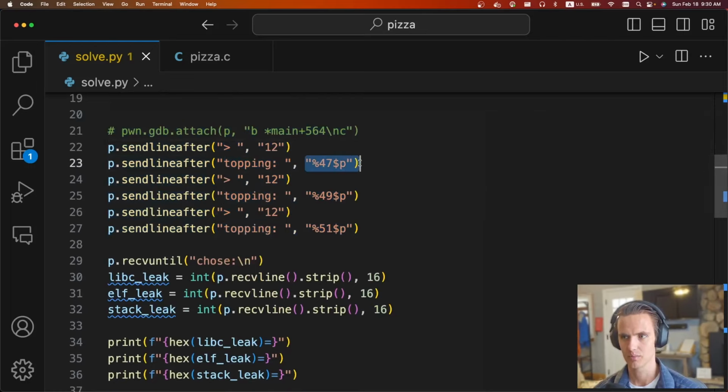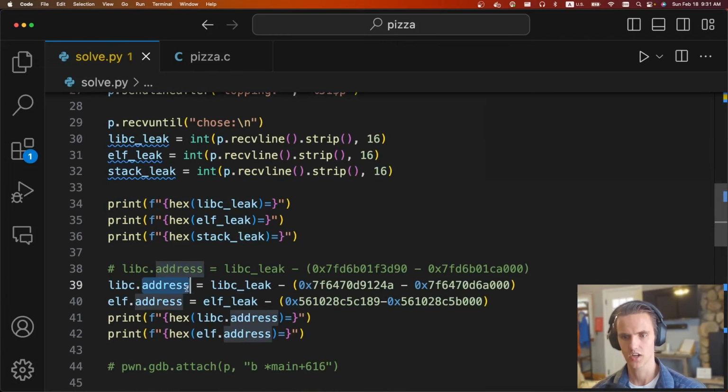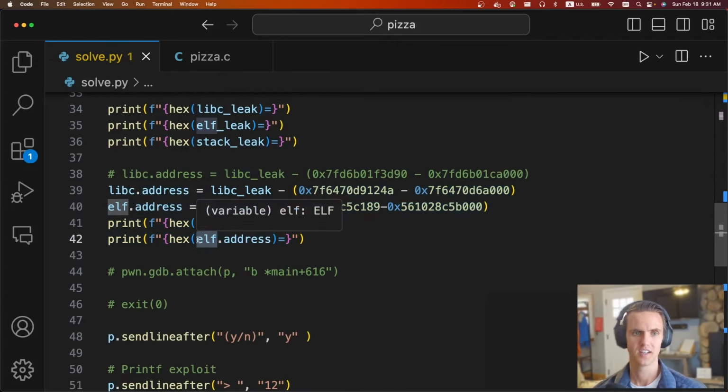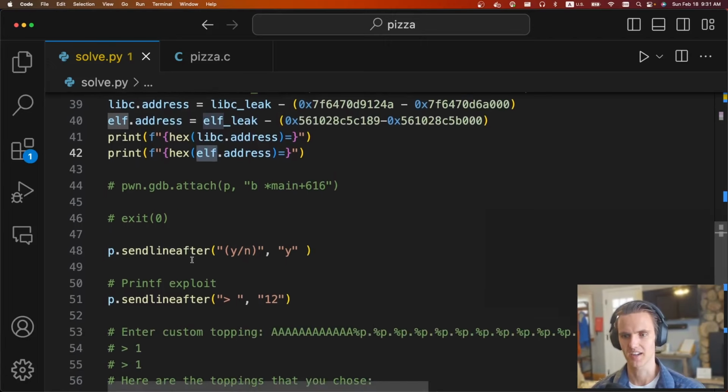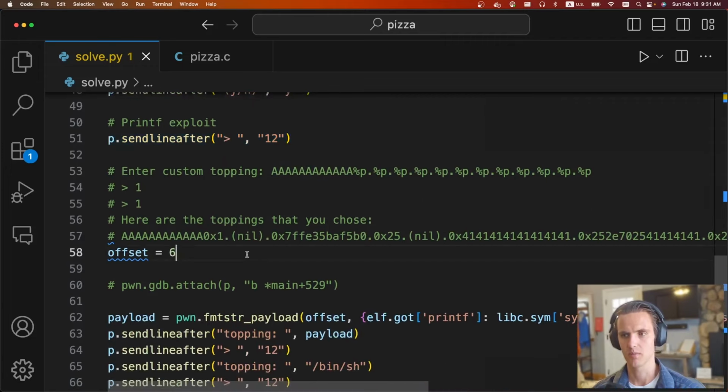And our custom topping will be $47, $49, $51. We grab all of those values out, and we construct our leaks, and we construct the base addresses. So now it'll print out the base of libc and the base of our ELF. And so now we are in a good place to start playing. After this, we say we want to make another pizza. Now we're going to enter in another custom offset.